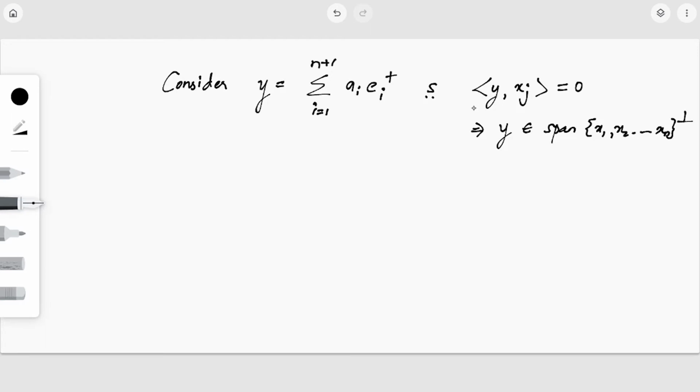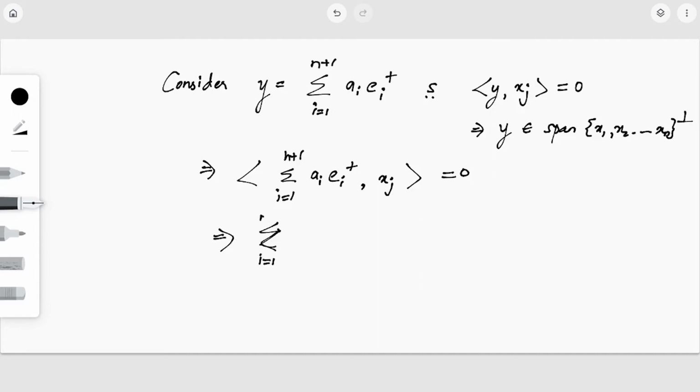Now if this is true, what can I say? I'm just going to apply y over here, that is, the summation i equals 1 to n plus 1 of ai ei plus, comma xj, is equal to 0. So I take this summation common by linearity: summation ai inner product ei plus and xj equals 0, where j varies from 1 to n.